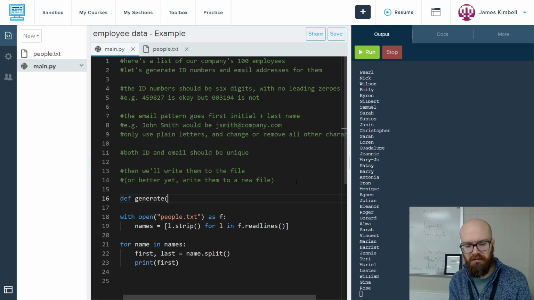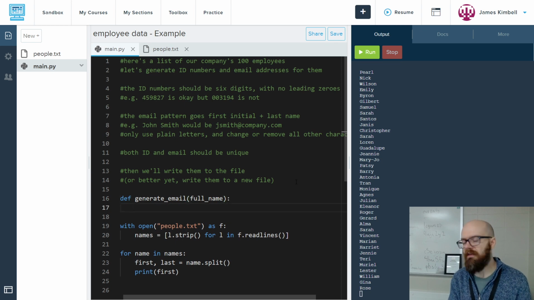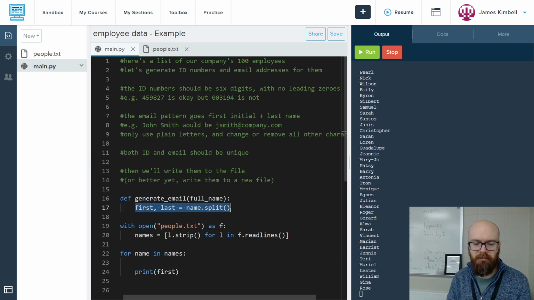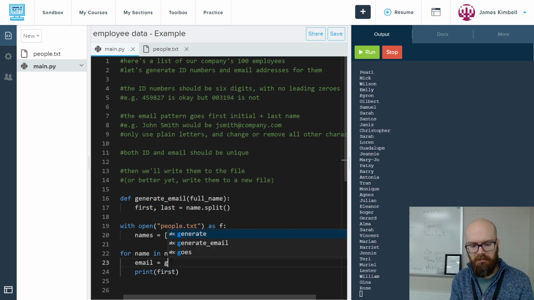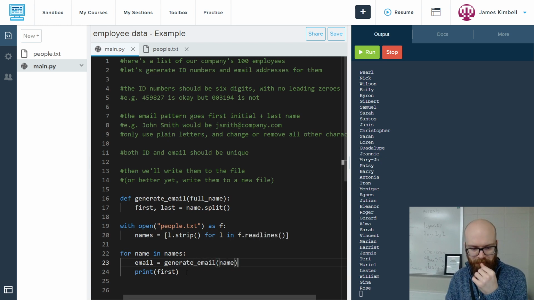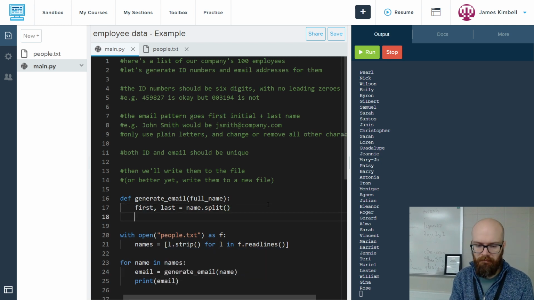So let's say generate email, and it'll take a name. I'm going to specifically call it full name inside of here, just so we know for sure that we're saying this is a string all at once. Maybe later we'll change it to first and last separately, but it's going to be the place where we do that. And so I'm going to say email equals generate email name. Okay, and then we'll print the email. Obviously that's not ready yet, but now let's get some going.